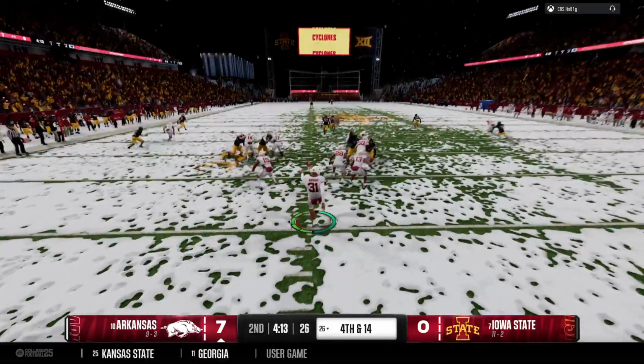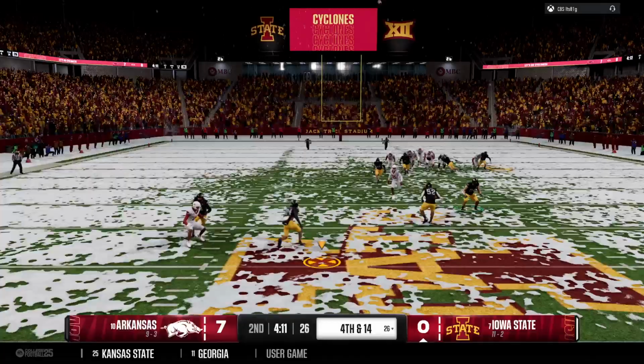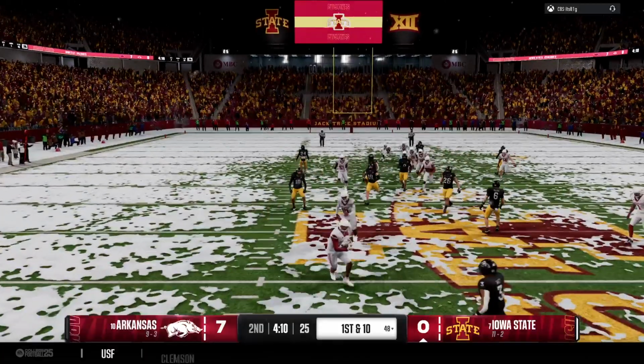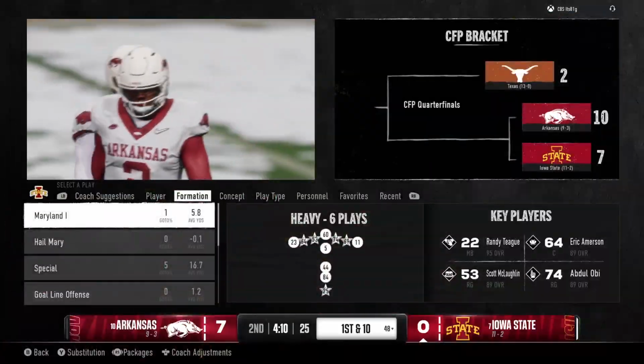Now we've got another big 4th down coming up. They'll kick it away here. This will be down on the opponent's end near midfield.